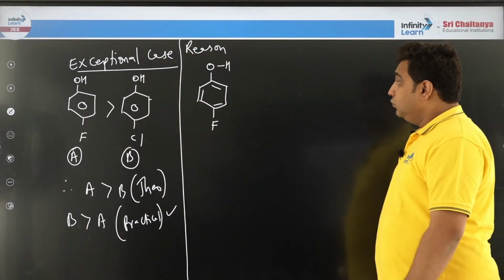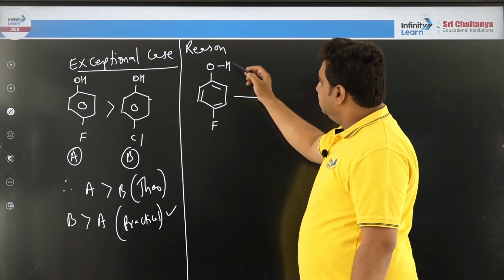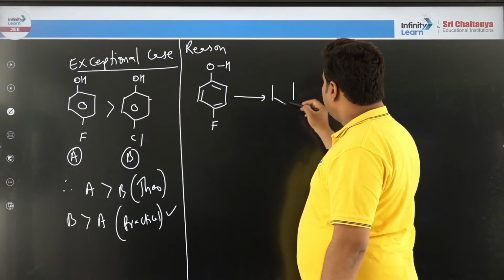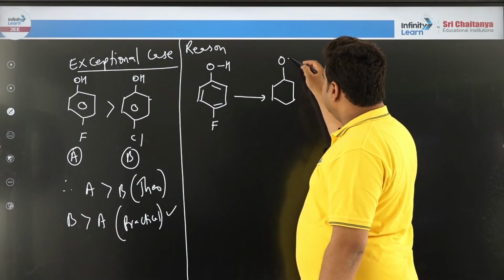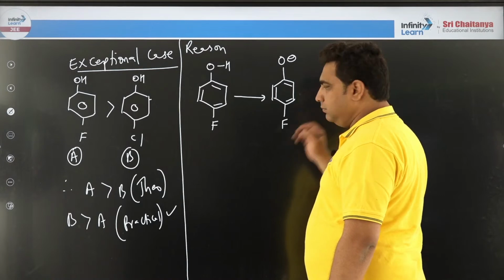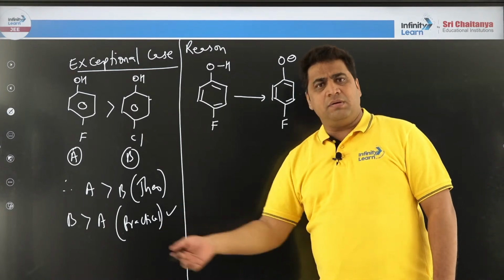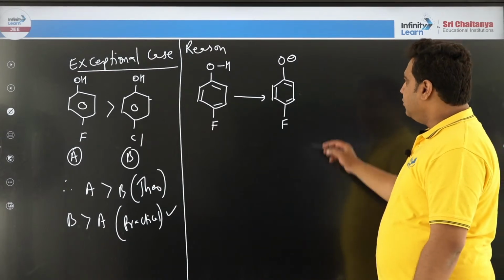Parafluorophenol. So now all of you, let us start the journey. So that proton will come out, this bond will break, you are going to get this compound and a negative charge will form. Done? Till here any problem? No. Now let me take some time and write some resonating structures of it. Then let us see what is going to happen.